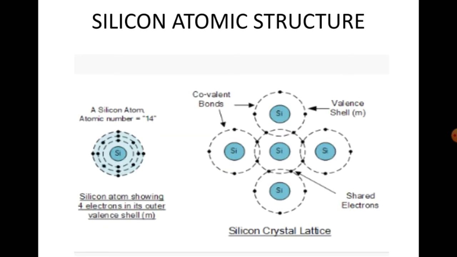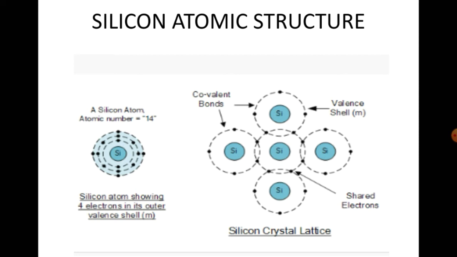In this slide, it is a silicon atomic structure. The silicon atom has atomic number 14. The electrons of the silicon atom are distributed as shown in this picture.